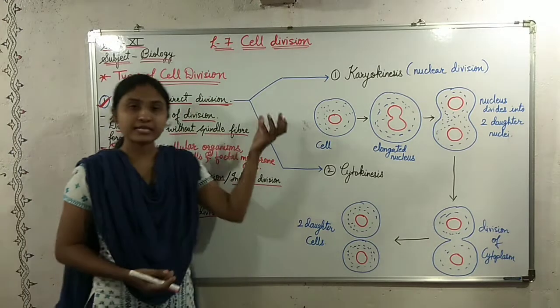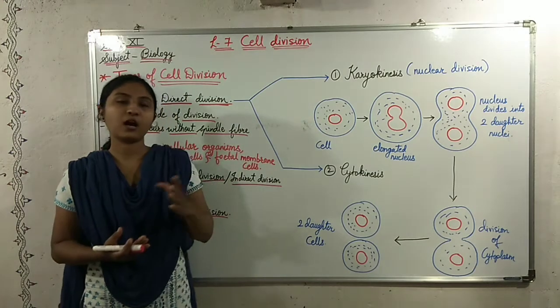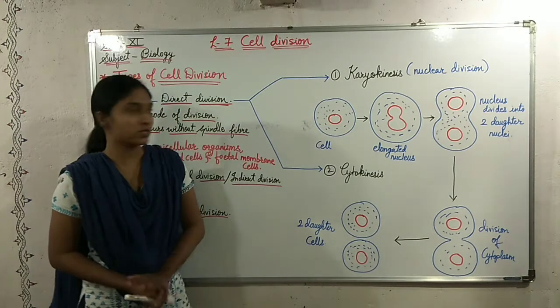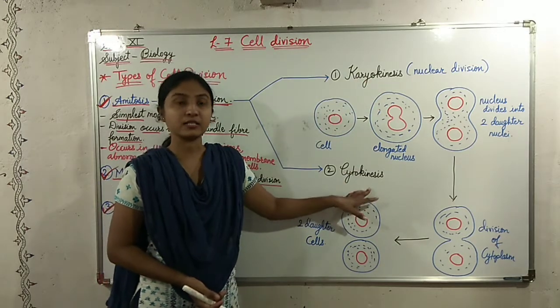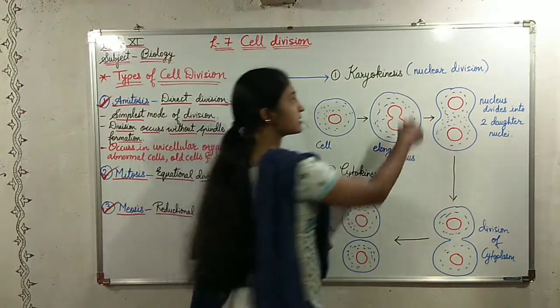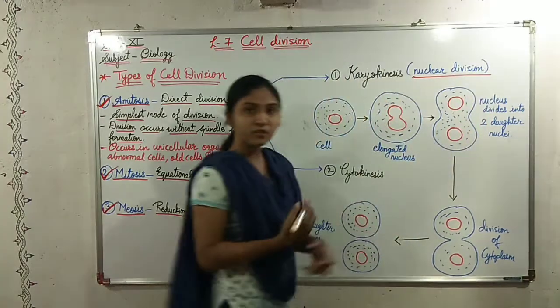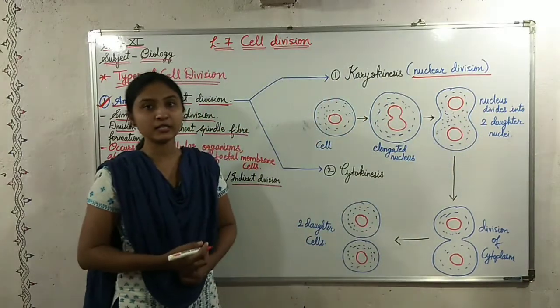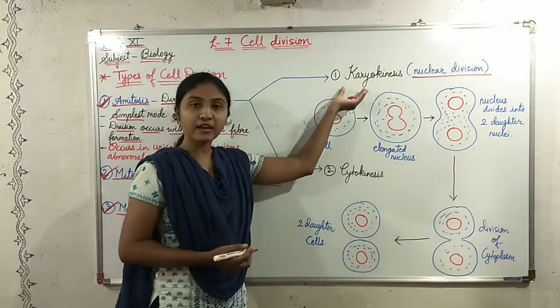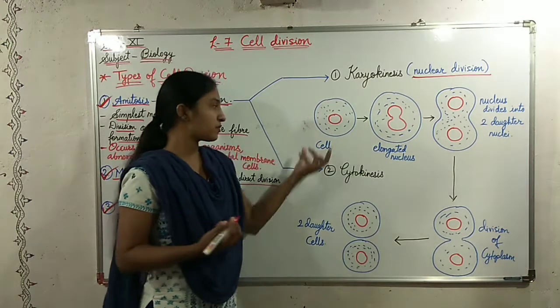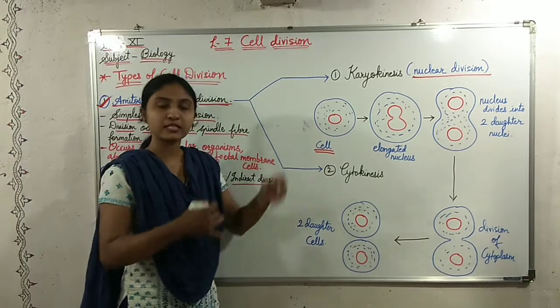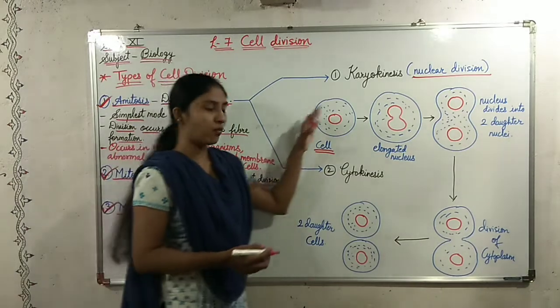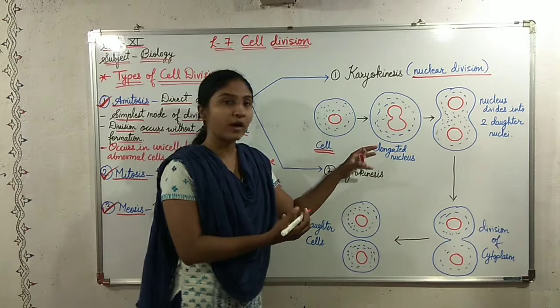Now, as I said, cell division involves two processes. First is karyokinesis and second is cytokinesis. Karyokinesis is the nuclear division, or the division of the nucleus inside the cell. In karyokinesis, what happens? Suppose this is a cell, and this cell is about to divide.